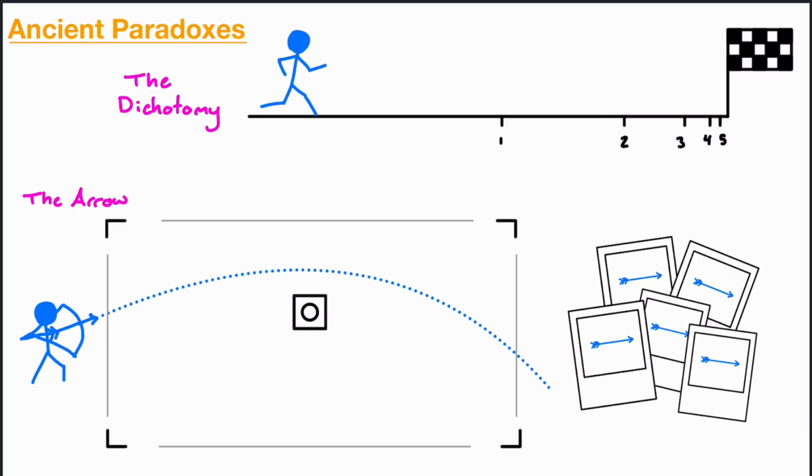Well, both of these, and there are many other examples of Zeno's paradoxes or other paradoxes of time and movement like this, these really all talk about what is calculus at its core. How do we actually think about things when they're so infinitely small, right? If we're looking at this infinitely many times, we'll have an infinite number of pictures of this arrow where it's not moving. Or we have an infinite number of time intervals where this man running is only halfway from where he was to where he's going. We're looking at the infinite number of ways that we can get from one spot to another, but at each moment in that infinite, nothing's actually happening. We're not making progress. We're not moving.